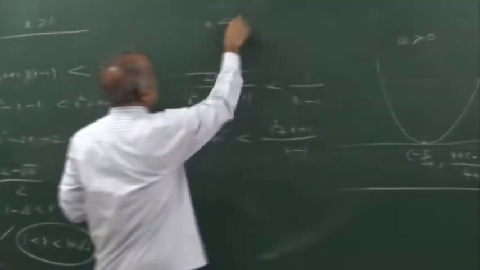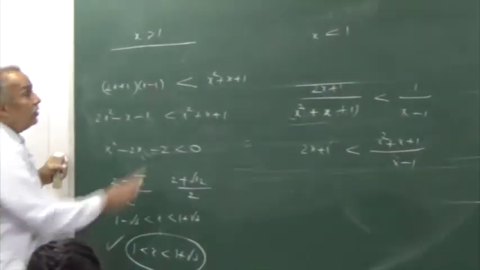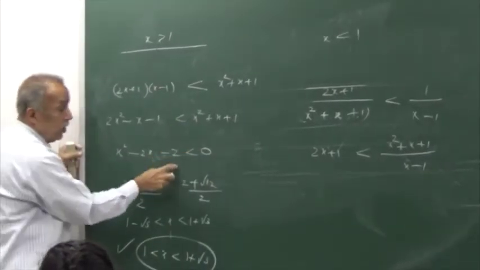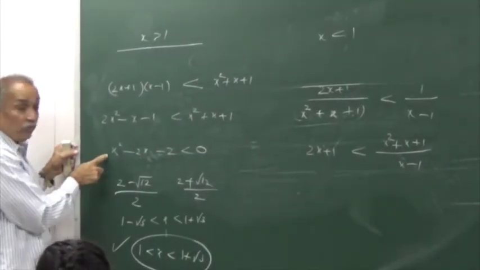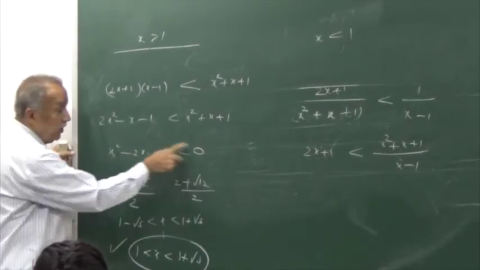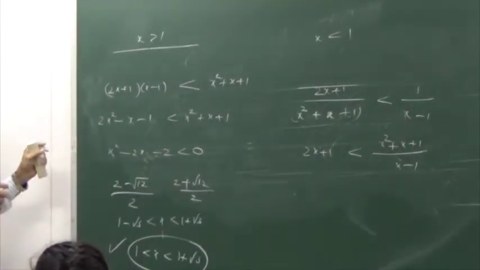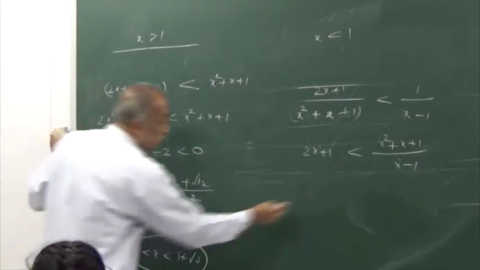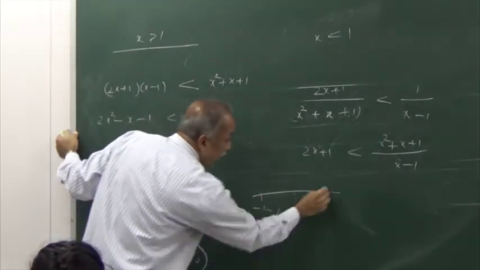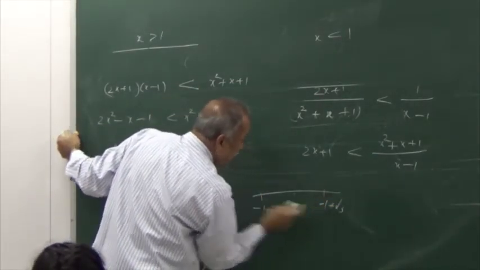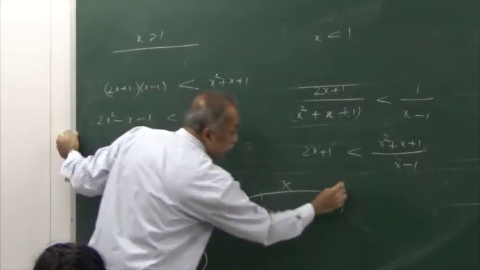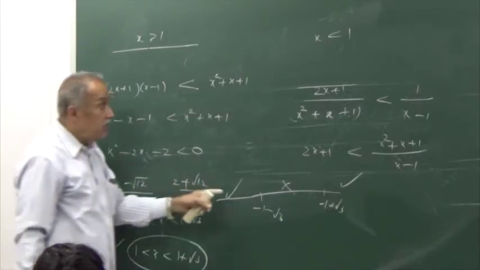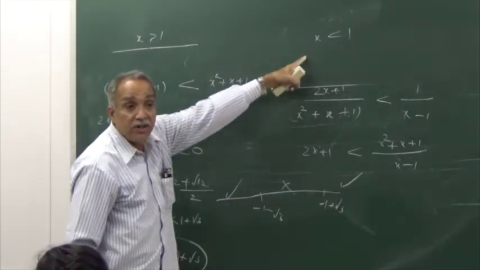What happens if x is less than 1? This inequality will be reversed. This will be opposite. The quadratic with x square coefficient positive will be positive when x lies outside the roots. What are the roots? Minus 1 minus root 3 and minus 1 plus root 3. X must lie outside the roots, then only this inequality will be satisfied. Agreed? But among these numbers, which numbers satisfy the condition x less than 1?